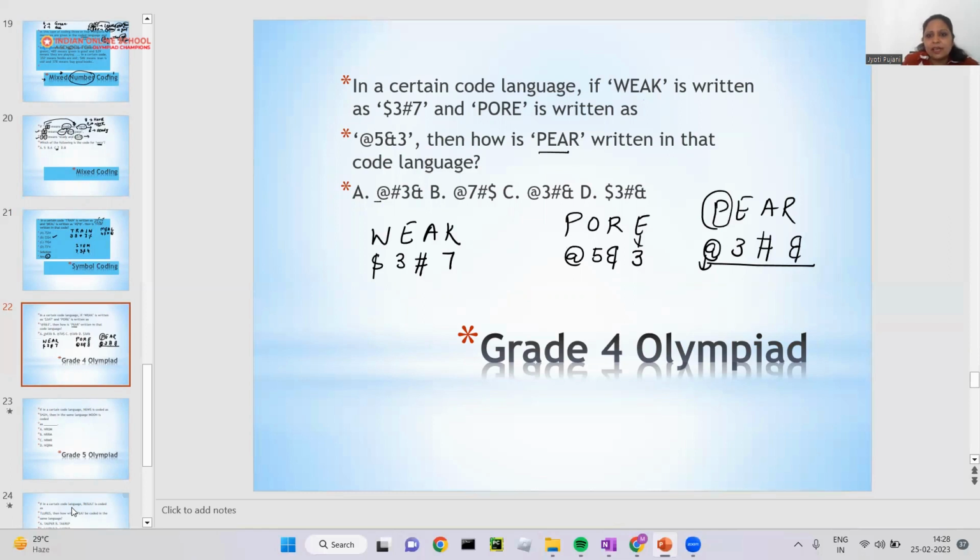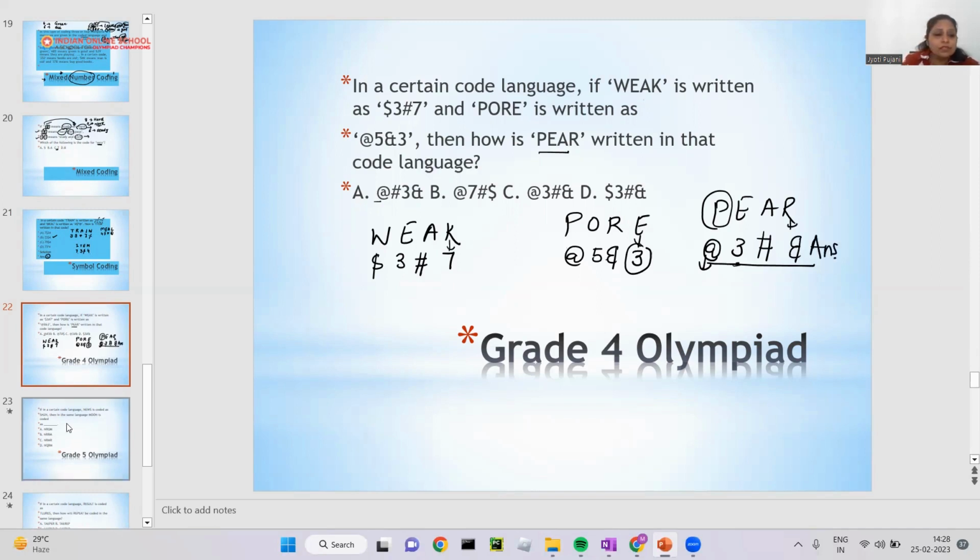Then what is E here? E, if we can see that, where is the E here? In this question, where can I see E? E is a 3 here. So @3 here. Okay. So now what is written for A here? A is a hash. And what is K? K is a 7. And what is the value of R? R is the value of it. So this will be our answer.